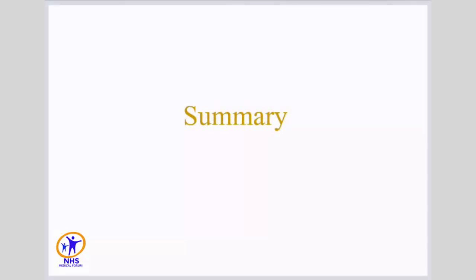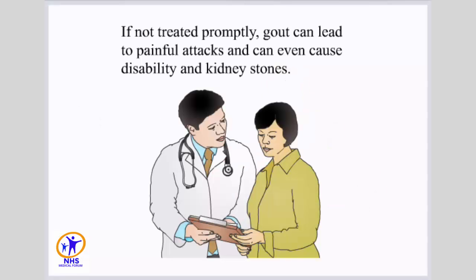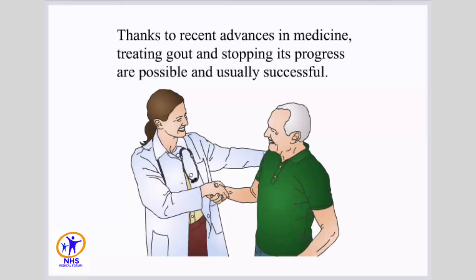Summary. Gout is one of the most painful rheumatic diseases. If not treated promptly, gout can lead to painful attacks and can even cause disability and kidney stones. Making dietary changes is as important as taking the prescribed medication for preventing gout. Thanks to recent advances in medicine, treating gout and stopping its progress are possible and usually successful.